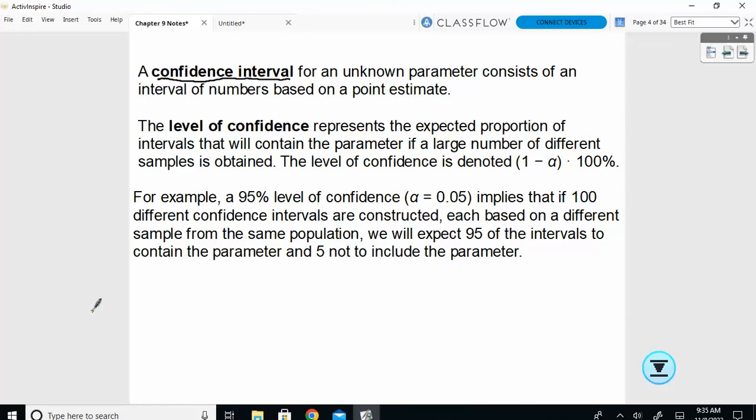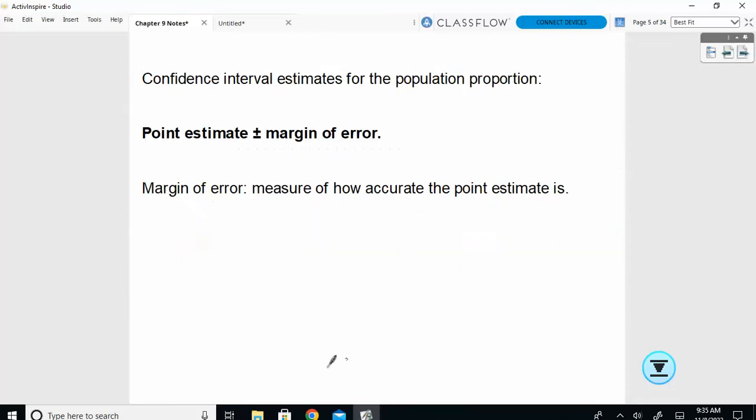We will be talking about the Z alphas again in this scenario. Remember with the alpha, when I wrote something like Z alpha, alpha was what? Area to the right. So when we wanted to use the table, we had to do 1 minus to get the area to the left. So we will have to find these alpha levels based on whatever level of confidence we have.